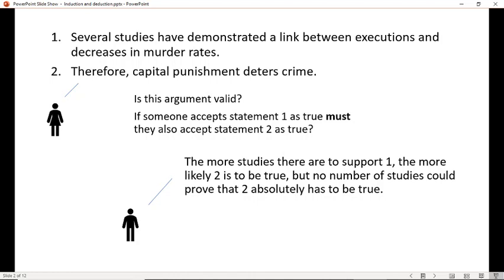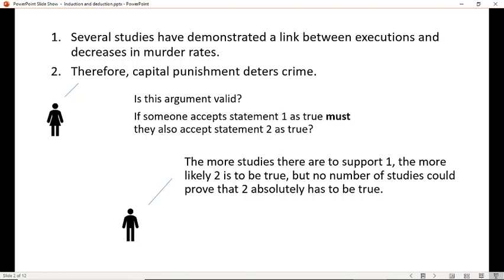They could say, I'll accept that several studies demonstrating a link makes it likely that 2 is true. As a matter of fact, the more studies there are to support one, the more likely it is for 2 to be true. But no number of studies can prove that 2 absolutely has to be true. The way that especially statistical studies work is this. You do like 100 studies, and some of them, just by sheer coincidence, come out the way you don't expect. So there's always a few that come out with really weird results, and then there's the vast majority that come out correctly. So if I want to prove something, it's always possible for me to go cherry pick the studies that specifically prove what I'm interested in and ignore all the others that seem to contradict it.